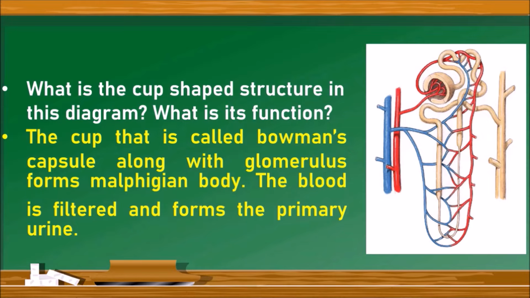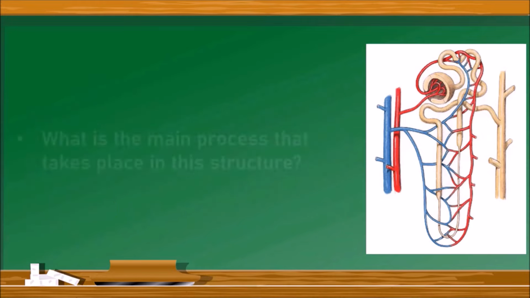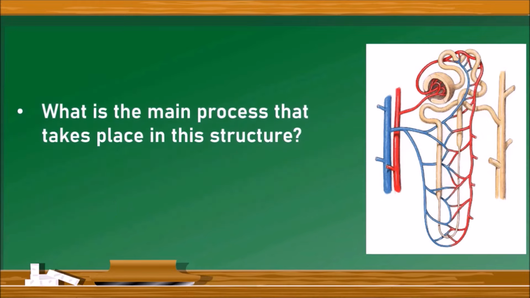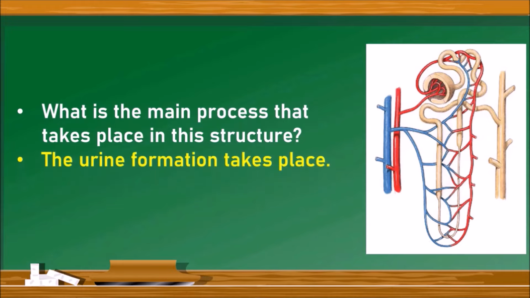Next question, what is the main process that takes place in this structure? The urine formation that takes place in this structure. If the question is asked as what is the function that takes place in Bowman's capsule, it is a blood filtration to form the primary urine. But if the question is generalized to the whole diagram, what is the main process that takes place in this structure, then you have to write the urine formation takes place in this structure.